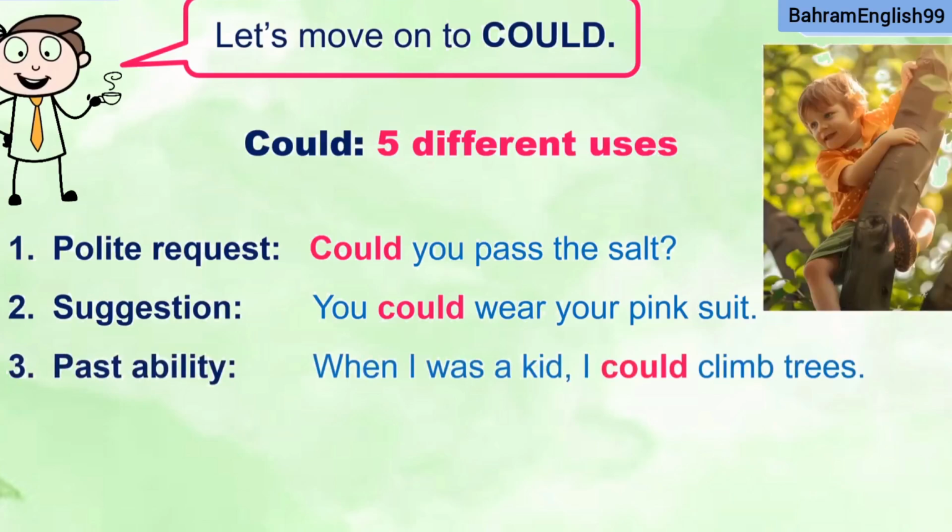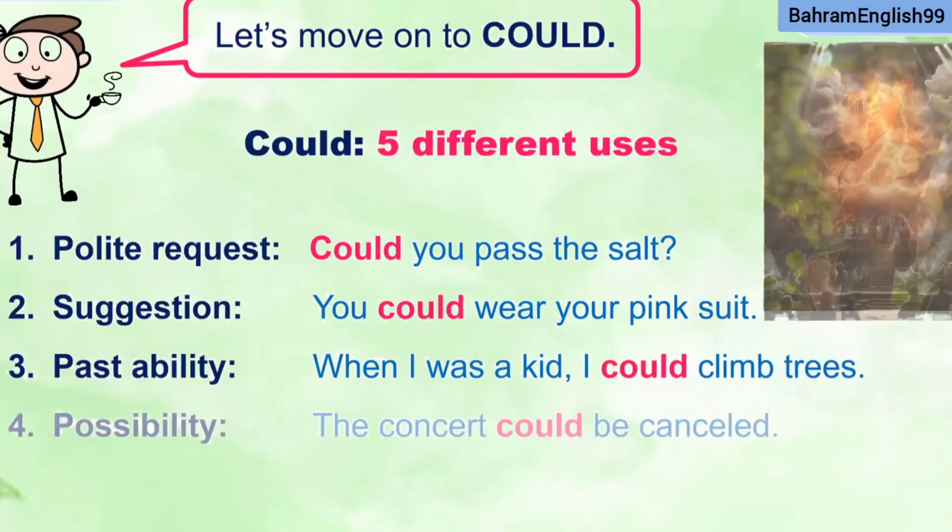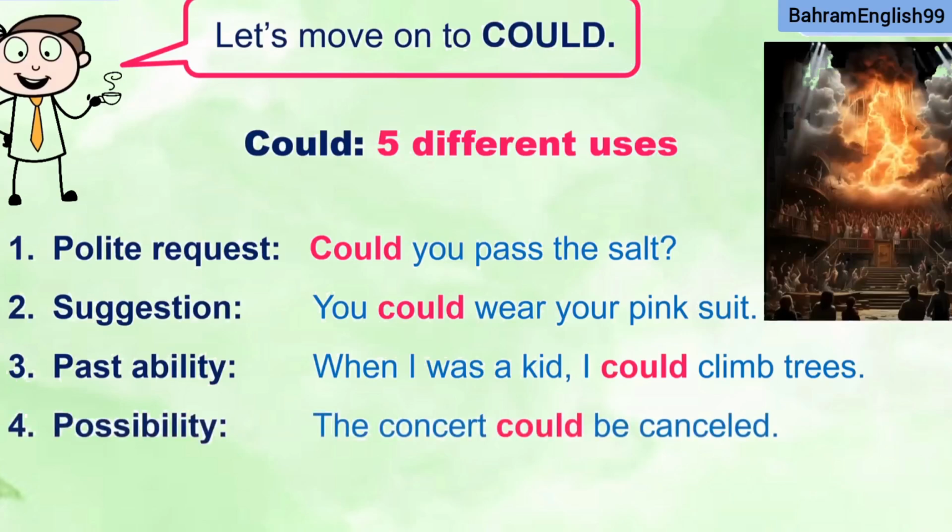Past ability. When I was a kid, I could climb trees. Instead of "I can climb trees," I could in the past, but now I probably cannot climb trees. Number 4, possibility. The concert could be canceled. If there is lightning and a lot of rain, the concert has the possibility to be canceled.